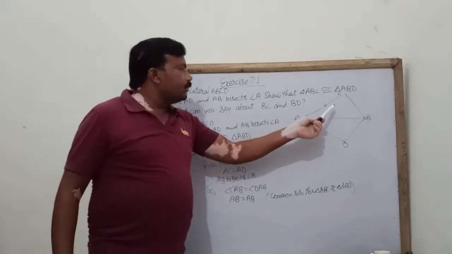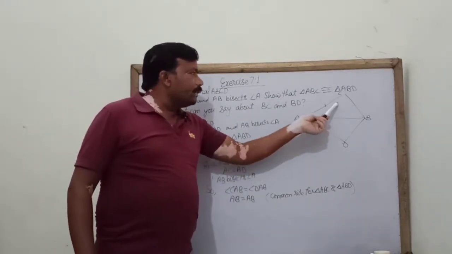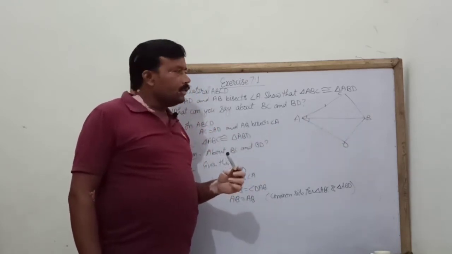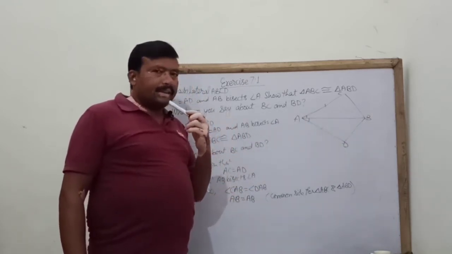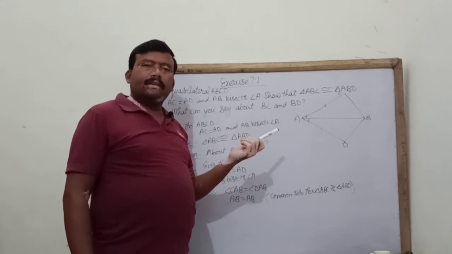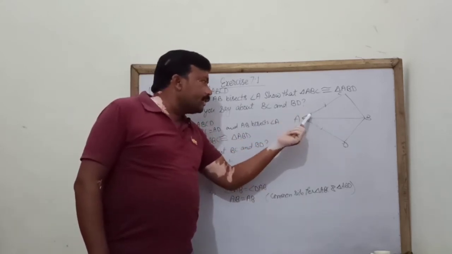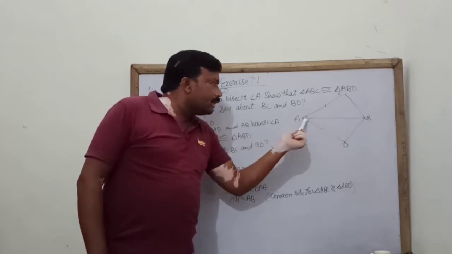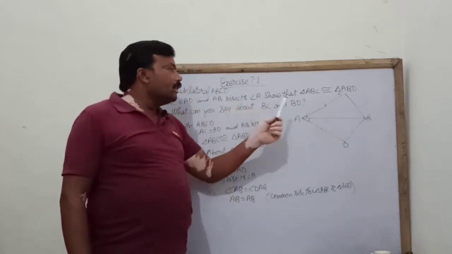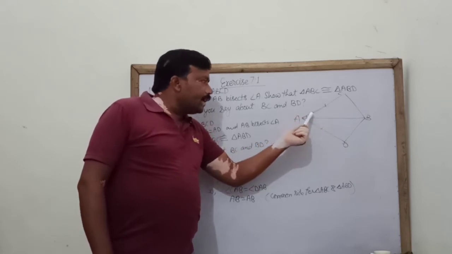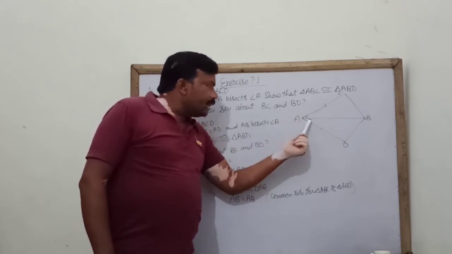If we take these two triangles, then this side is common. So the result is that this side equal this side, this angle equal this angle, and this side equal this side. This is common side. So we can say by side angle side criteria.